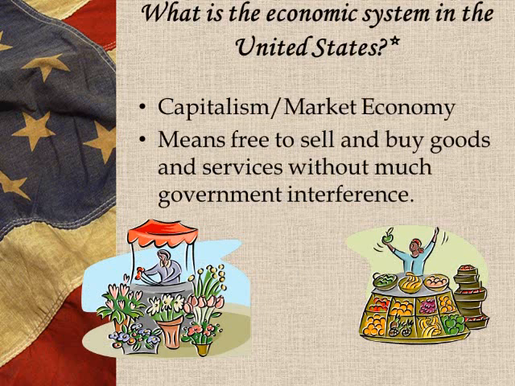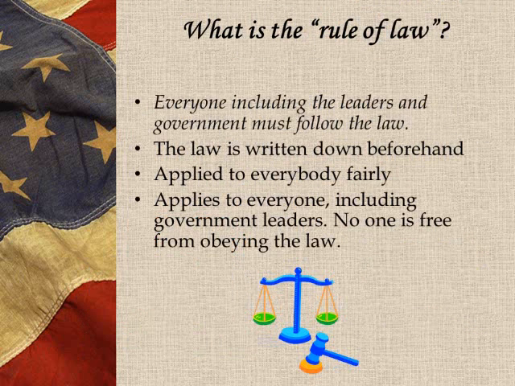First, what is the economic system in the United States? Like I said before, capitalism or a market economy means free to sell and buy goods and services without much government interference. Here you have a prototypical example, a person with a flower stand or a person selling goods, selling food. Just kind of an example of that.